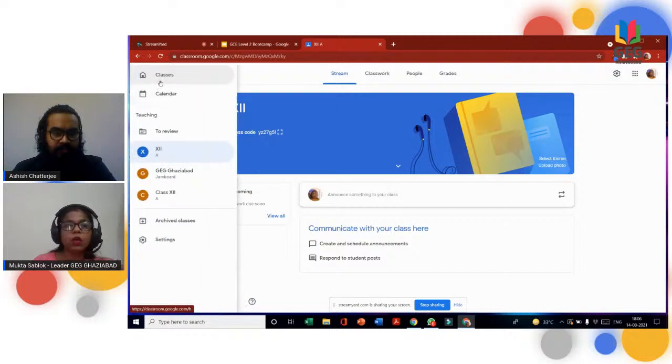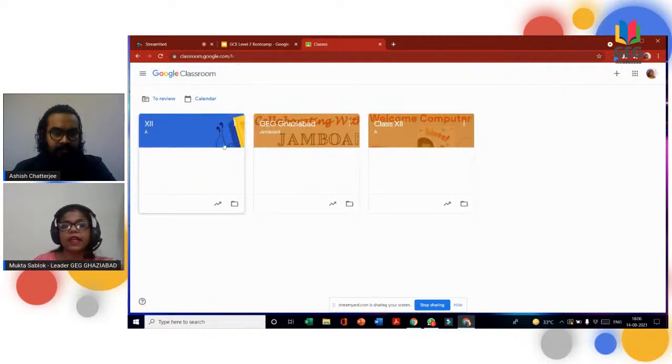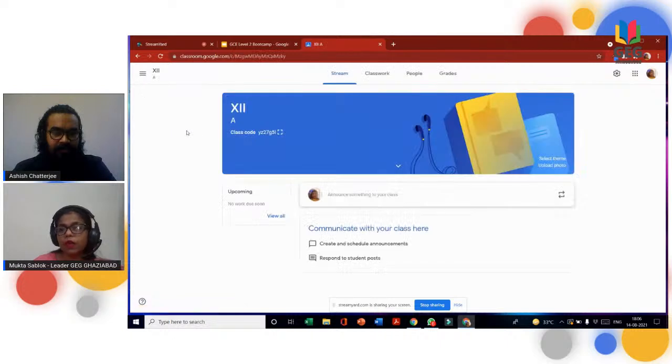I'll show you how the classroom looks when it is ready. These are two classes I already prepared, class 12th and GG Ghaziabad, and this is the classroom which I have prepared just now. So all your classes in your Gmail ID will look like this at classroom.google.com. Now we'll open the classroom to work on it.